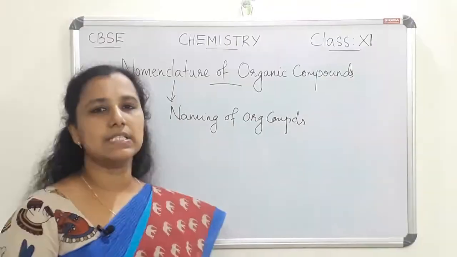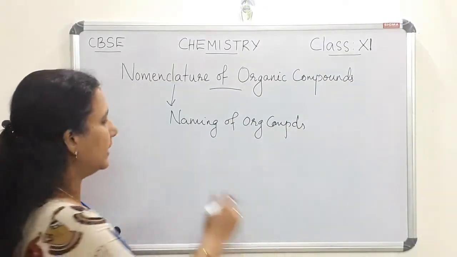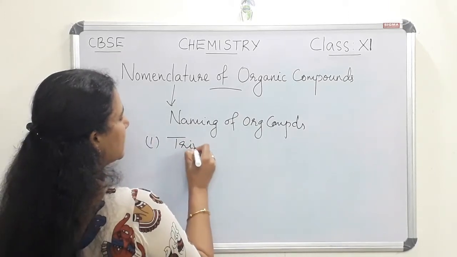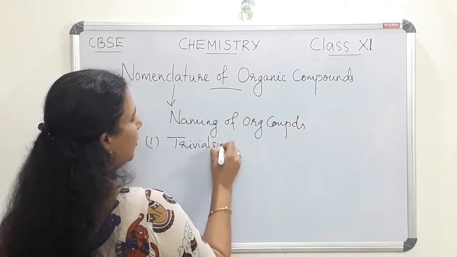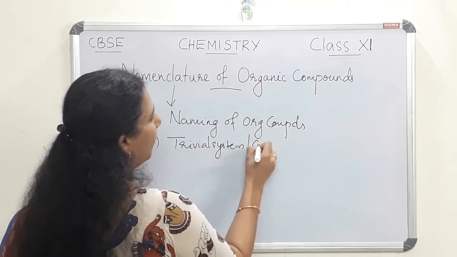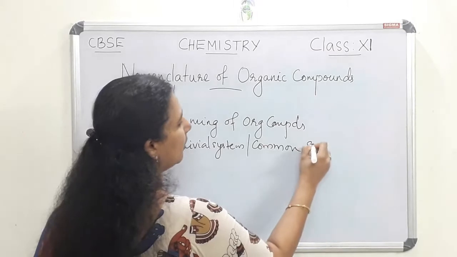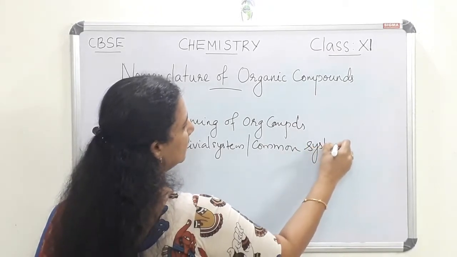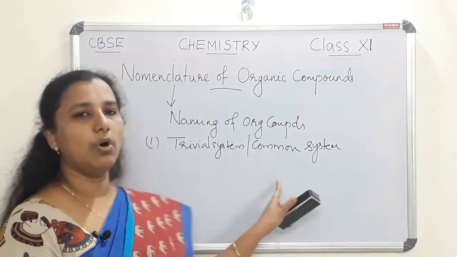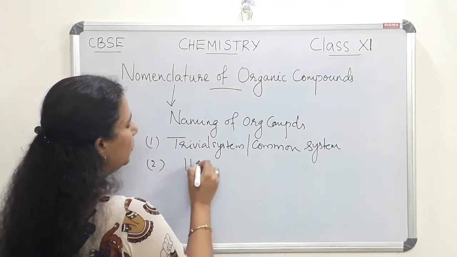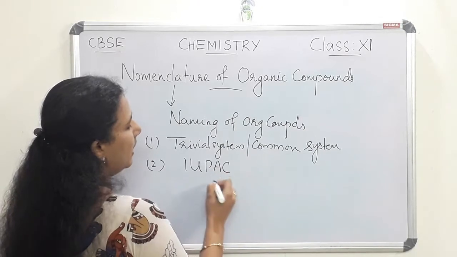There are two systems of naming organic compounds. The first system is the trivial system or common system of naming, and the second system is the IUPAC system of naming.